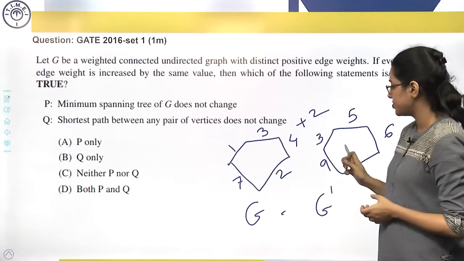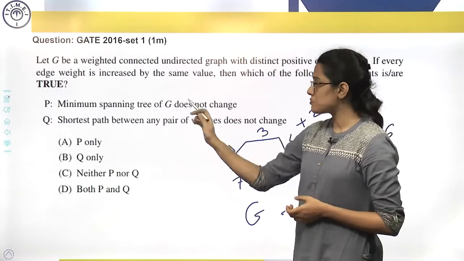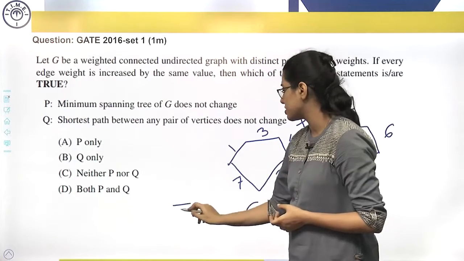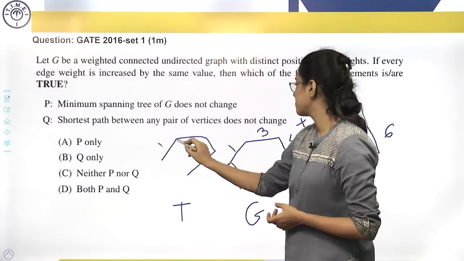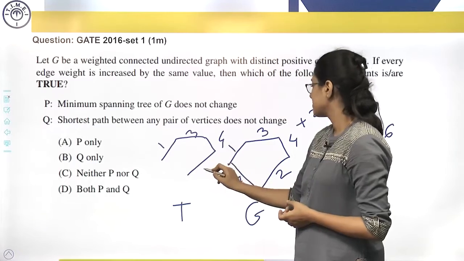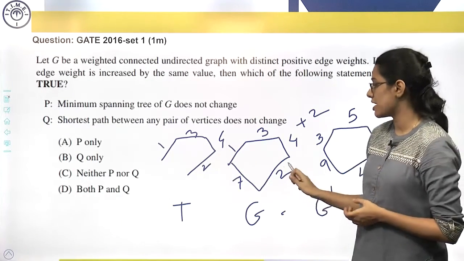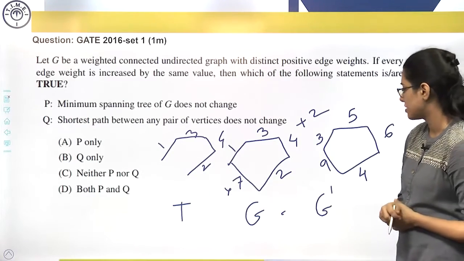Now we have G and G dash. With respect to that, we have two statements. First, minimum spanning tree of G does not change. So first draw the minimum spanning tree for this. 1, 3, 4, 2. 7 will not be part of the minimum cost spanning tree because it is forming a cycle and the heaviest weight will never be part of the minimum spanning tree.